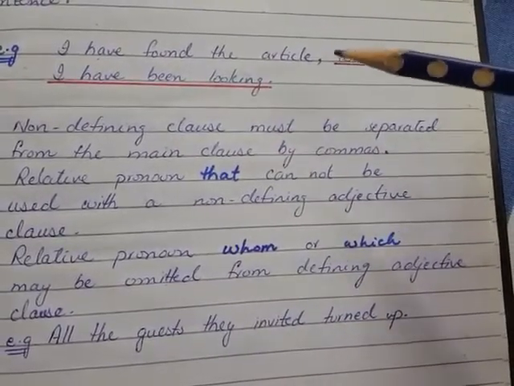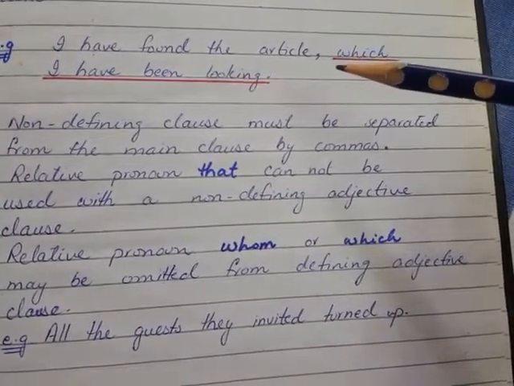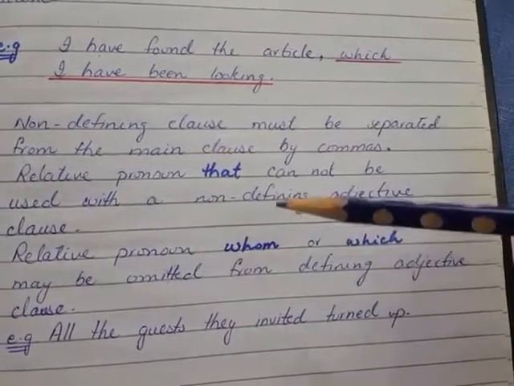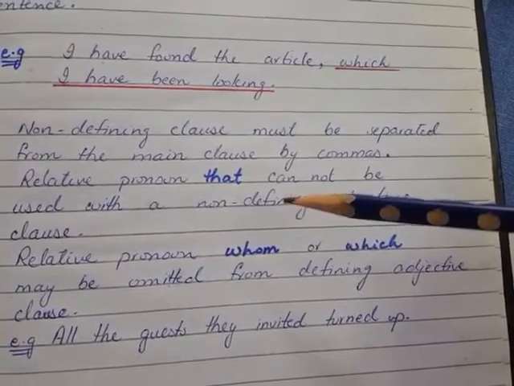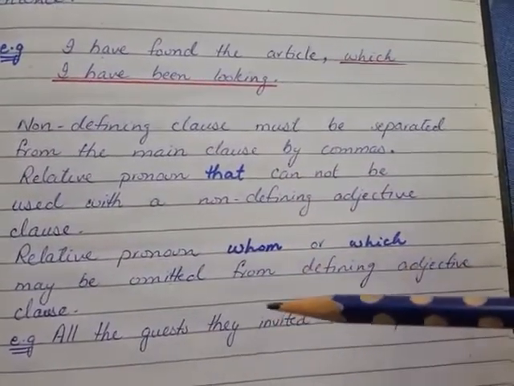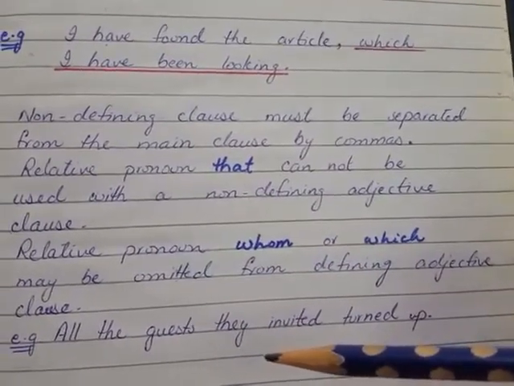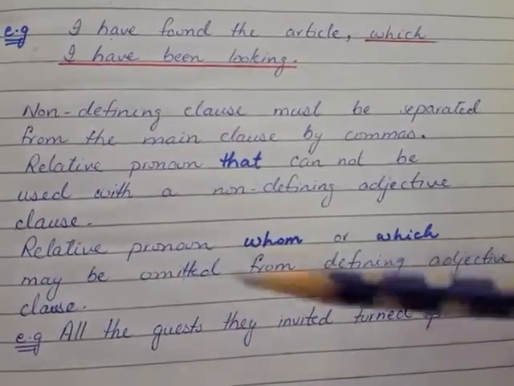Non-defining is separated from the main clause by adding commas. That is not used in the non-defining clause. And relative pronoun whom or which are omitted in some cases from the defining adjective clause.